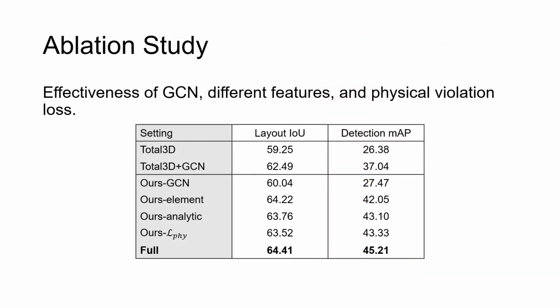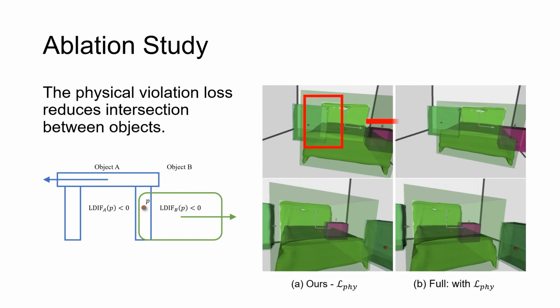To verify the effectiveness of the proposed components, we carry out an ablation study by disabling each of them and comparing on layout IOU and 3D object detection mAP. The study shows that each component contributes to the final improvement of both layout and 3D object detection, that is, GCN, two features from LDIF for GCN, and physical violation loss. Also, further qualitative comparison shows that physical violation loss does reduce object intersection.